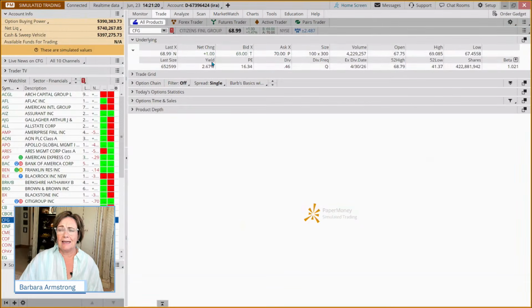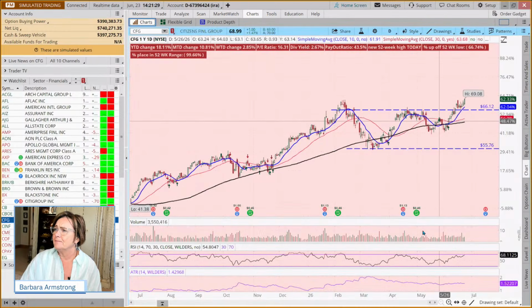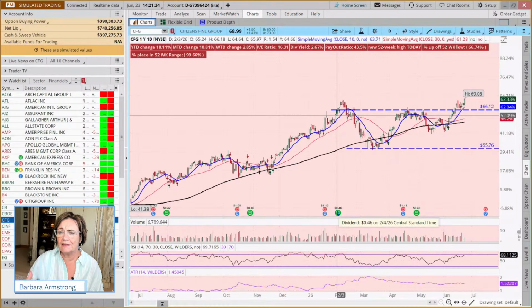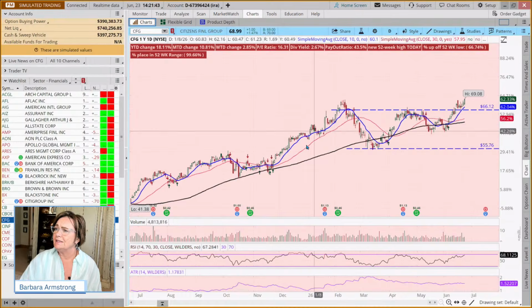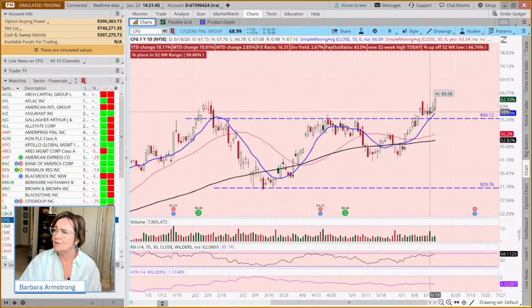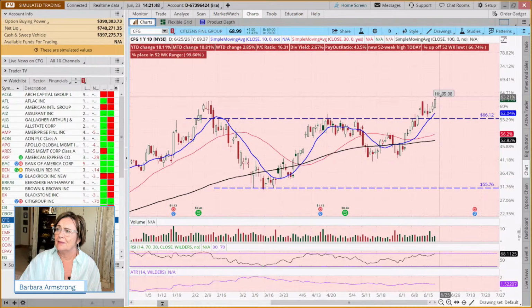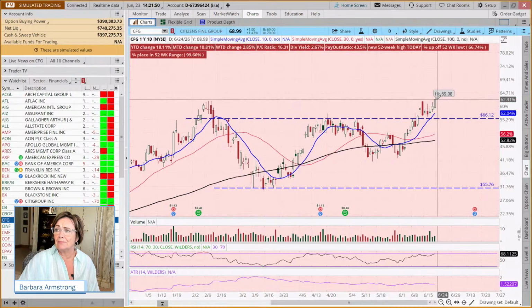And, again, in paper money, we don't get paid paper money dividends, and there isn't a guarantee that dividends will continue to be paid. But these dividends are paid quarterly, and some people will look at this as a way of supplementing income, or they'll just reinvest those dividends and kind of plow it into their growth. But we did have this breakout. It came back to retest and continuing to move to the upside and hitting a new high today.